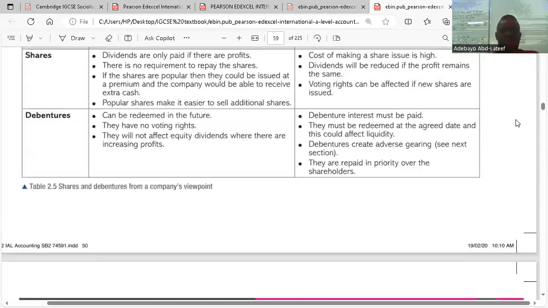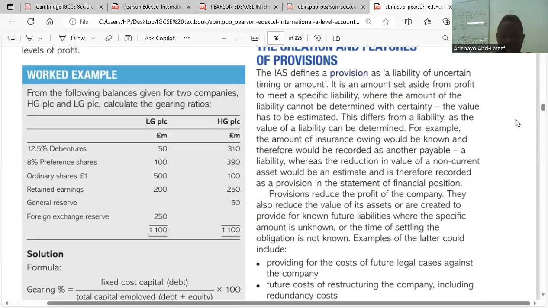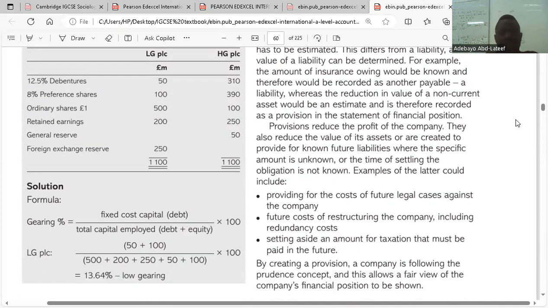And also for the gearing ratio, we have a question here which compares two companies, LG PLC and HG PLC. Here they said LG PLC has 12.5% debentures of 50 million, and HG has 310 debentures. For the preference shares, they have 100 and 390. Ordinary shares of 500 and 100. Retained earnings of 200 and 250. General reserves of HG has 50, and foreign exchange reserve is 250.